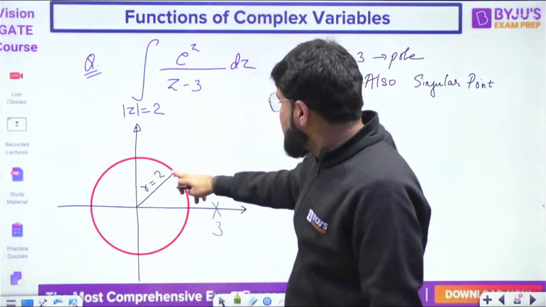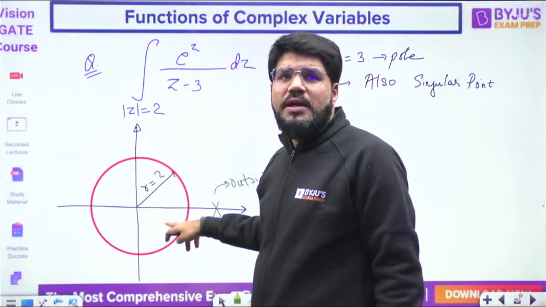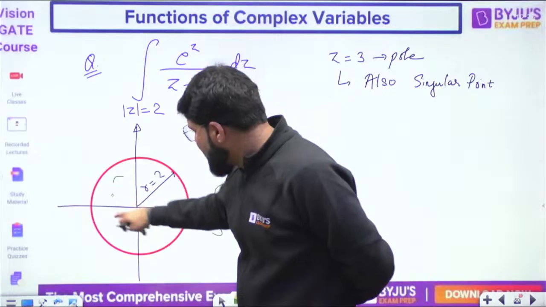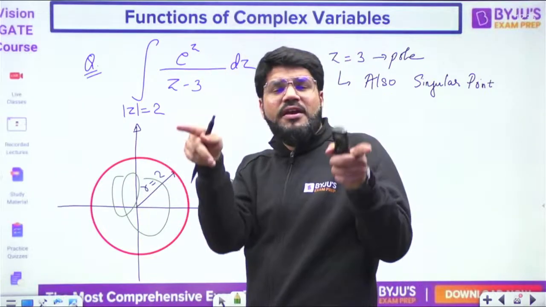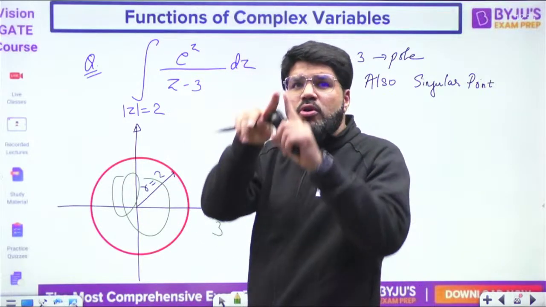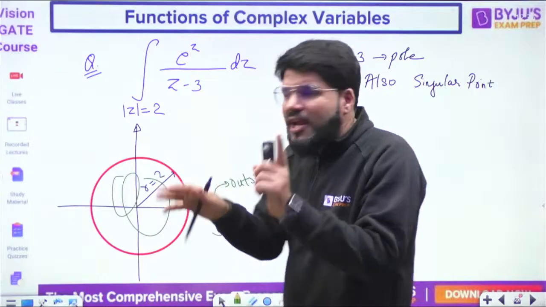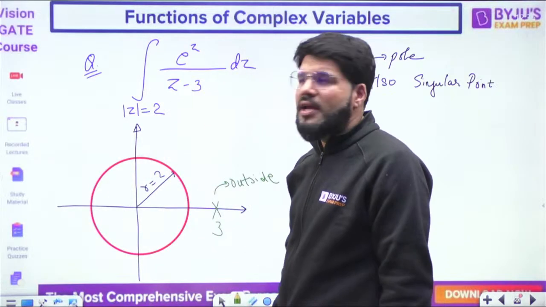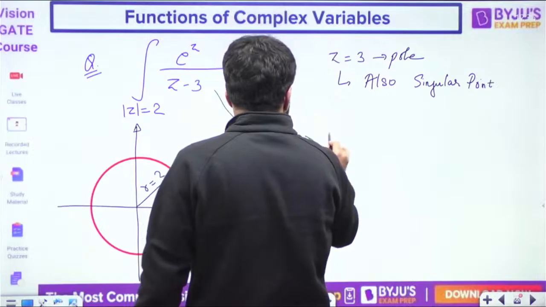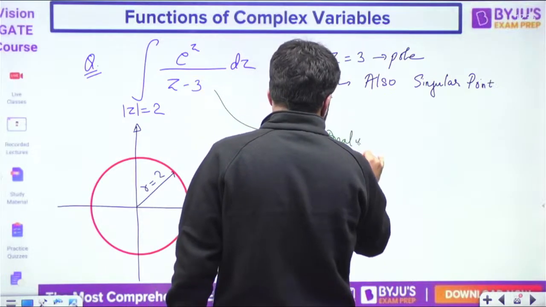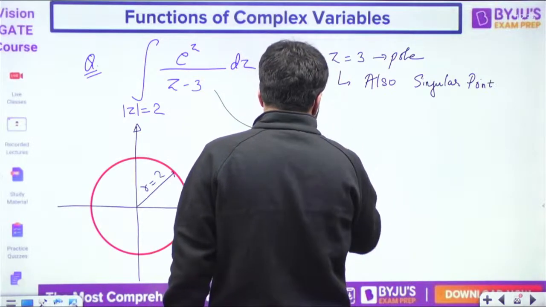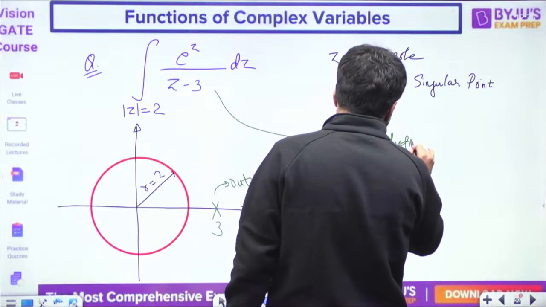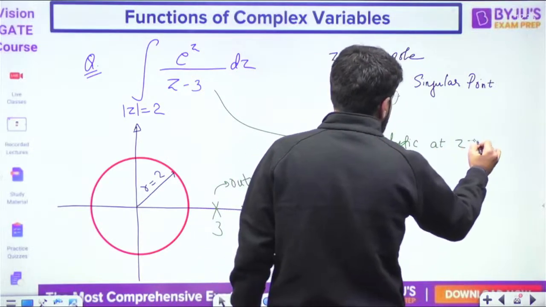But think with respect to the given curve. At each point on the curve and within the curve, you have to worry about the points on the curve and within the curve. If the function is analytic at each point within and on the curve, I can say that this function is not analytic where? First, let us write: not analytic at z equal to 3.